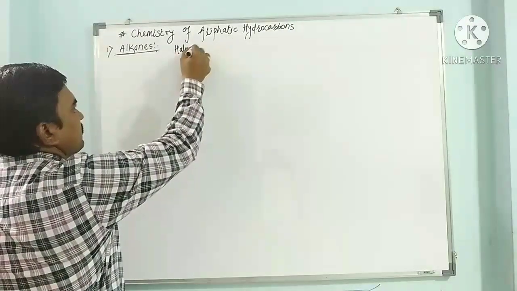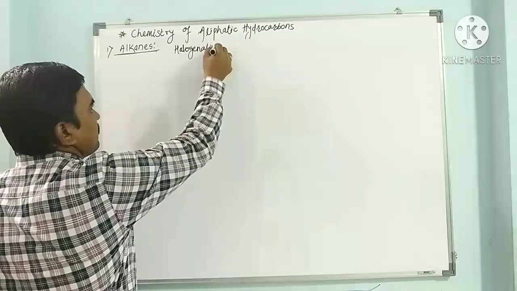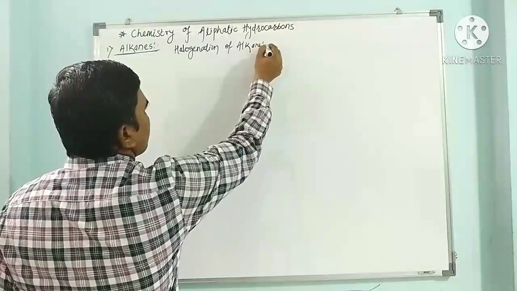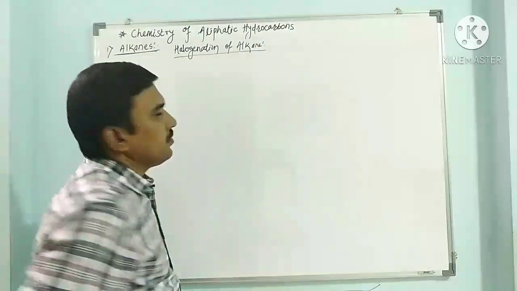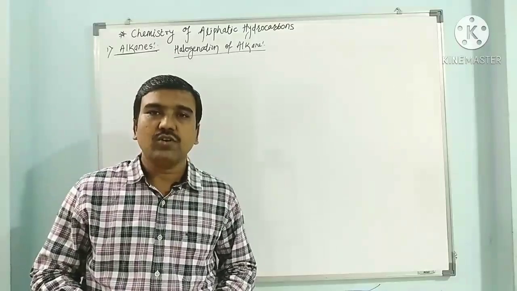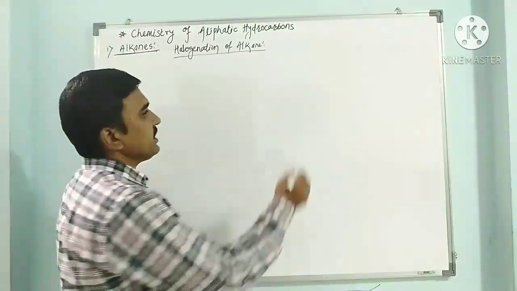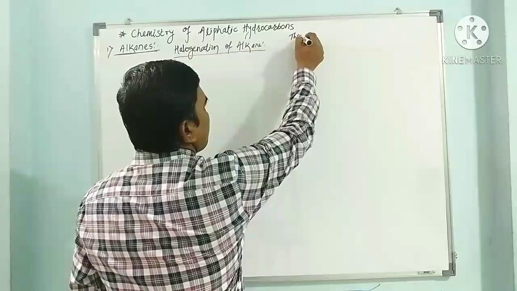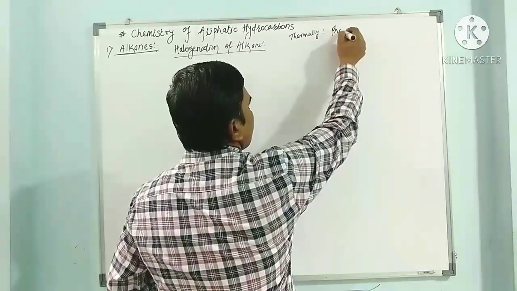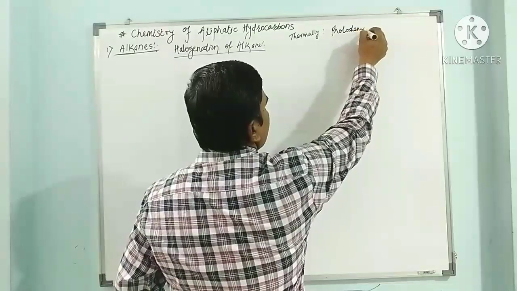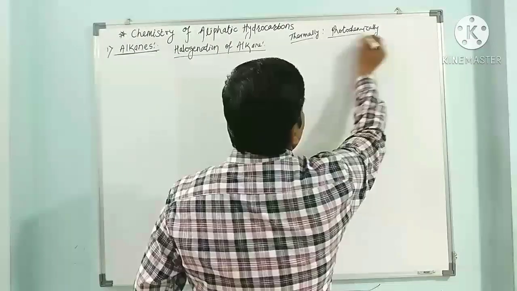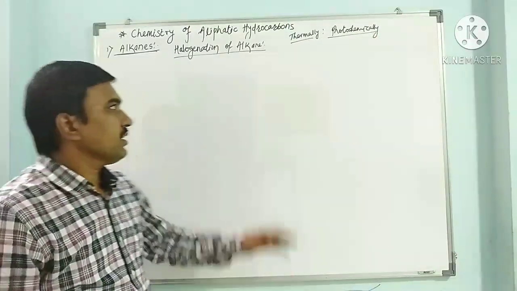Halogenation of alkane. When an alkane reacts with a halogen molecule in the presence of light or heat, these reactions can take place thermally or photochemically, meaning they can be performed by heat or light.